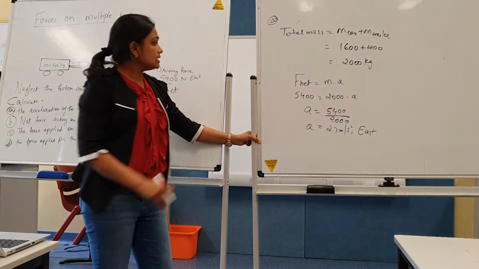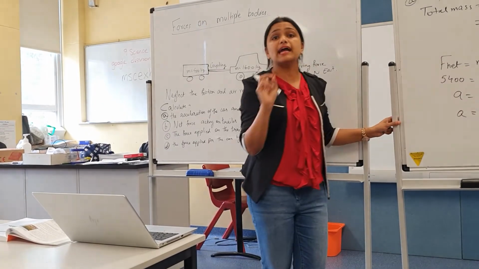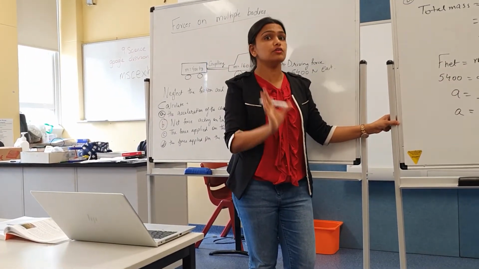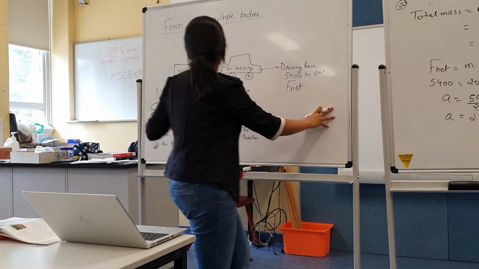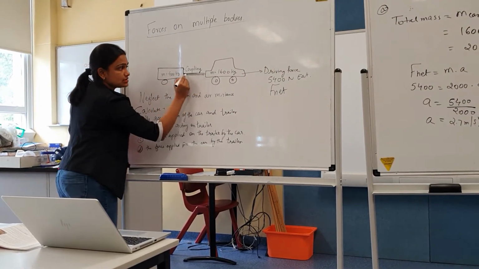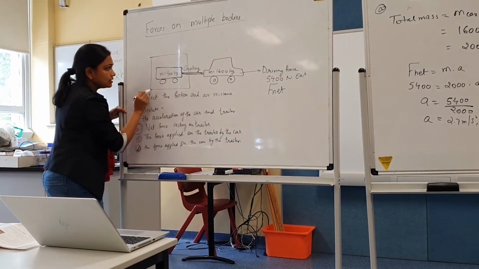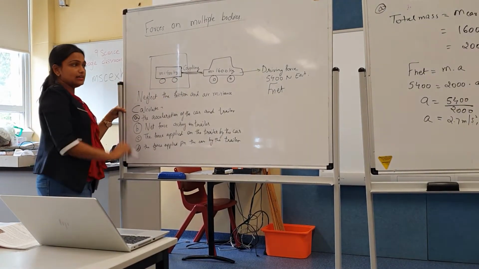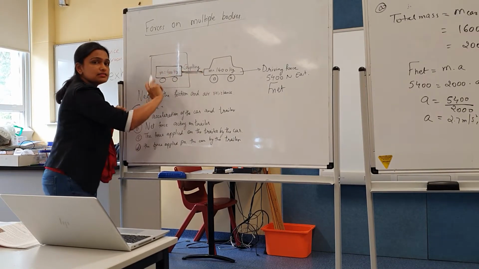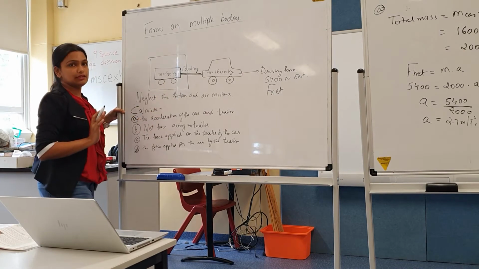Now the second thing we need to calculate is the net force acting on the trailer, only on the trailer. So how is the net force acting on the trailer? It will be somewhat from this coupling wire. So we will just take the mass of the trailer. Car and trailer are traveling with the same acceleration, which we have already calculated.